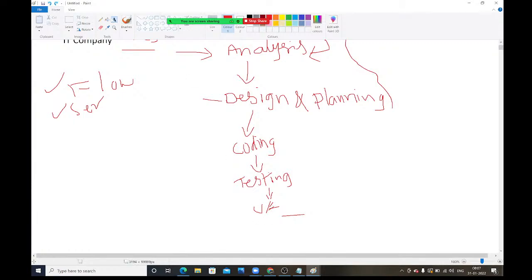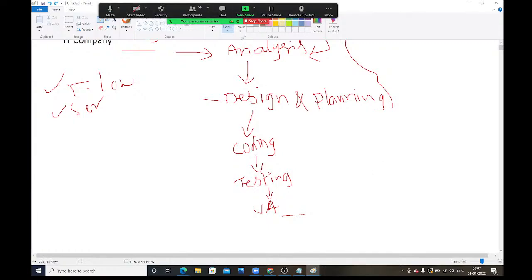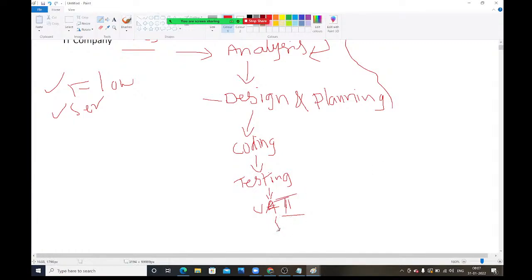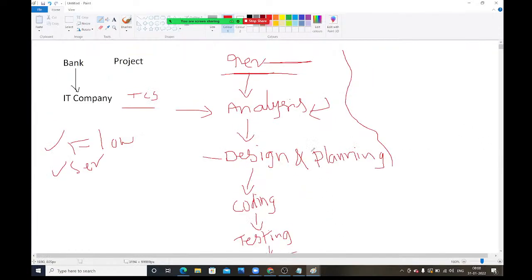After completing this UAT testing, the next stage is release and maintenance. Release and maintenance means our application is going live. Now the bank team can start working on it and using that application. So these are the different stages we have.